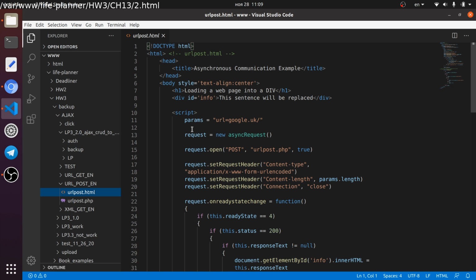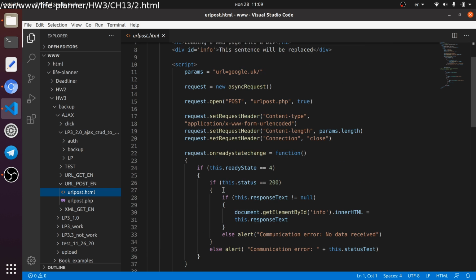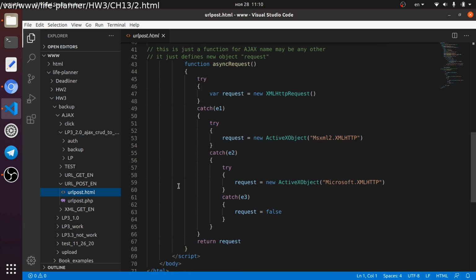Yes, and here, I think this is old school and now nobody uses that, but still this example was explained in the book. So we can make a request and a new async request, and to make a new async request we should check whether the browser is Opera or Chrome, or maybe even an older version of Internet Explorer, or even one more Internet Explorer.